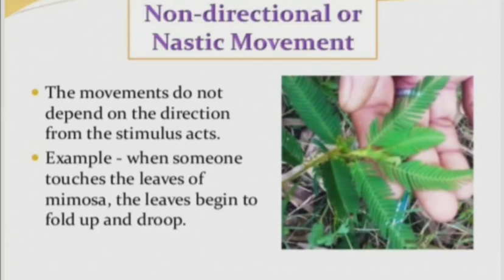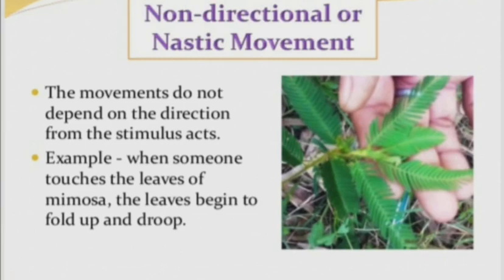Example for nastic movement, students. What is nastic movement? Just now we discussed. If it does not depend on the direction of the stimulus, then it is called nastic movement. The best example is Mimosa pudica, commonly called the touch me not plant. All might have seen this plant.